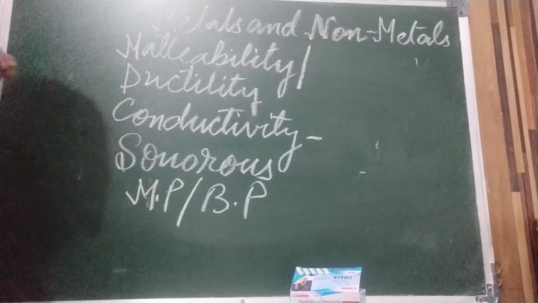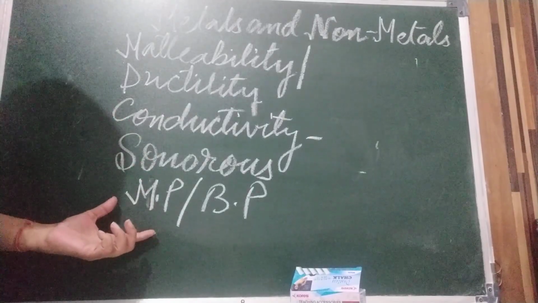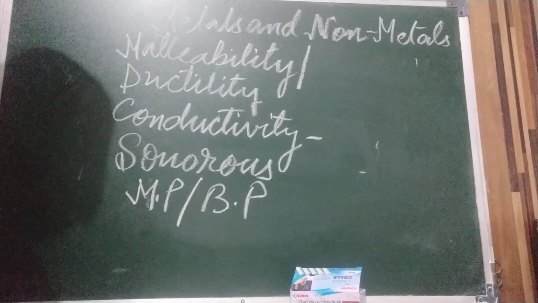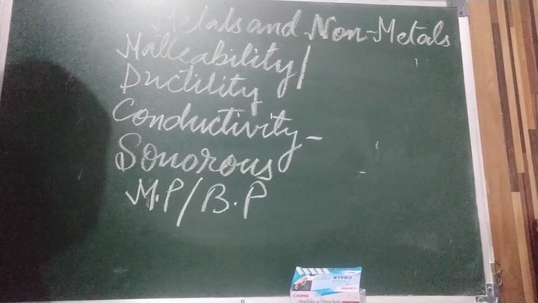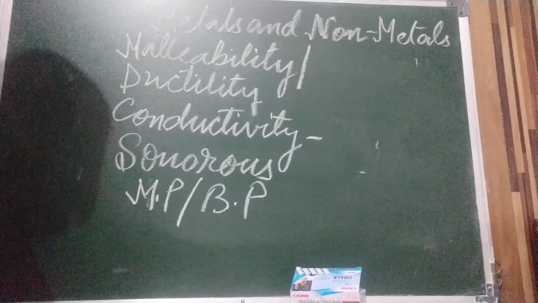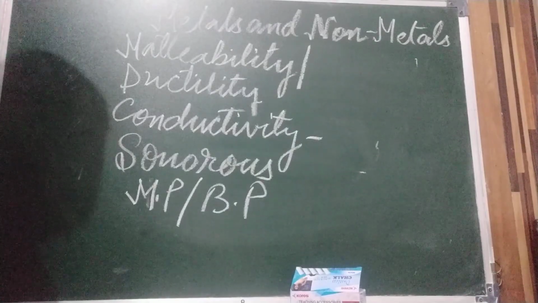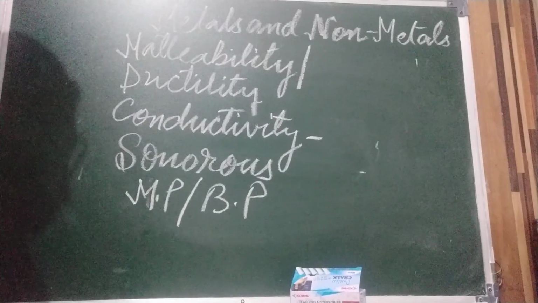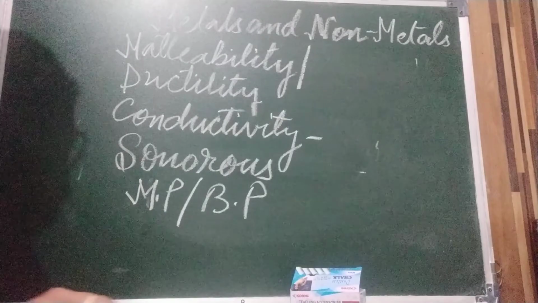Metals generally have high melting points and boiling points because they are solid in nature. If we want to melt them, we have to give them more heat. Non-metals have low melting and boiling points. Clear to all of you? Low melting and boiling point.